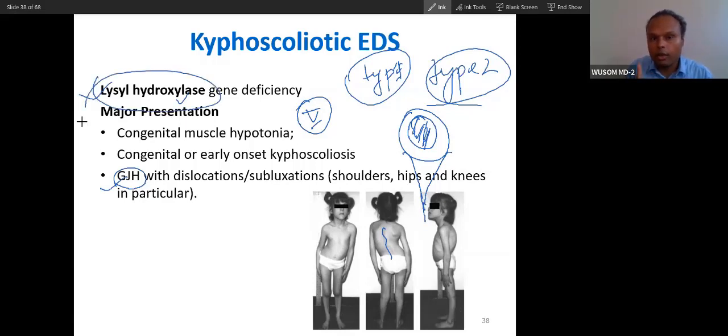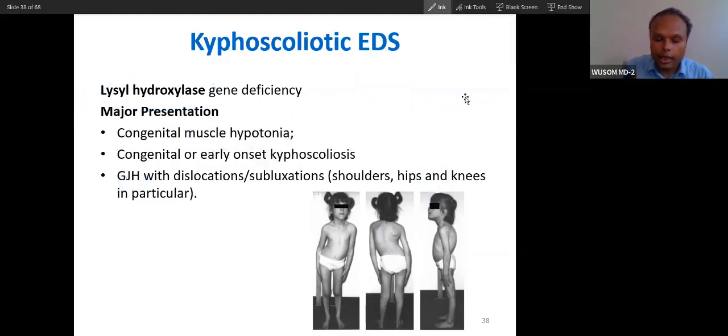So remember, whenever I tell you kyphoscoliotic, it is autosomal recessive, and it is kyphoscoliotic Ehlers-Danlos syndrome. So remember, muscle hypotonia, congenital early onset kyphoscoliosis. So these are the features of this kyphoscoliotic EDS.